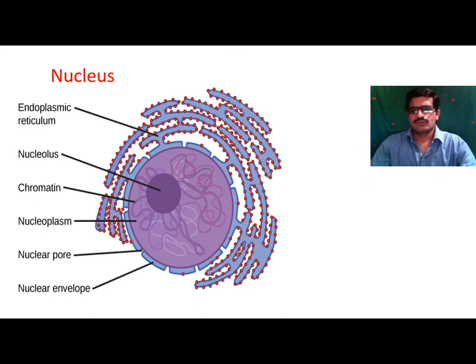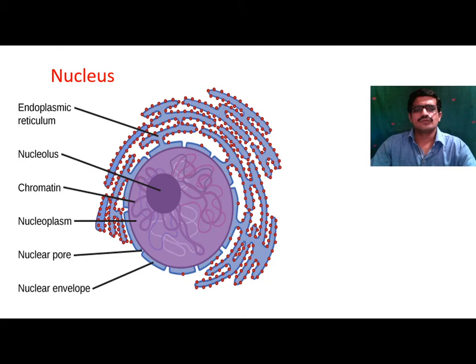Nuclei may vary in size from 1 to 50 micron. Usually it is found between 5 and 25 micron, and in case of eukaryotic cell, the structure of nucleus is very complex.